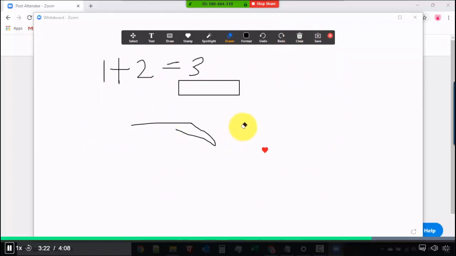So clear all drawings, pretty much the entire thing. You want to start with a clean slate, or clear my drawings, just the things that I've done in here, or clear the others' drawings, your viewers' drawings. So there's that distinction between the two. That's really cool as well. And you could save as well. So if you want to save this as part of the class notes or as part of the meeting notes, meeting minutes, you can do that as well.